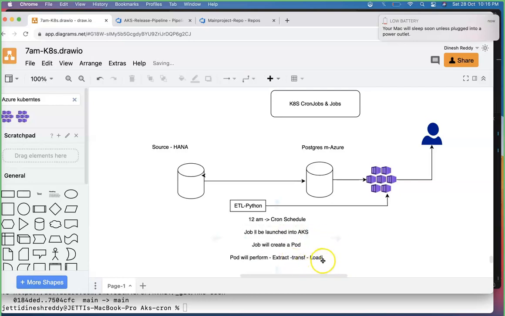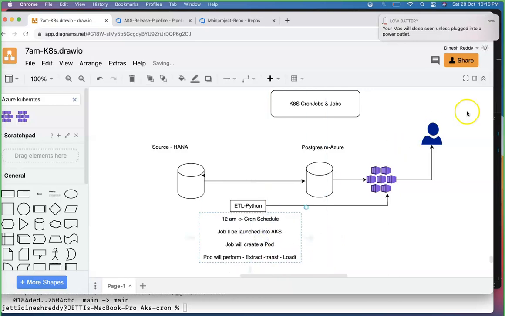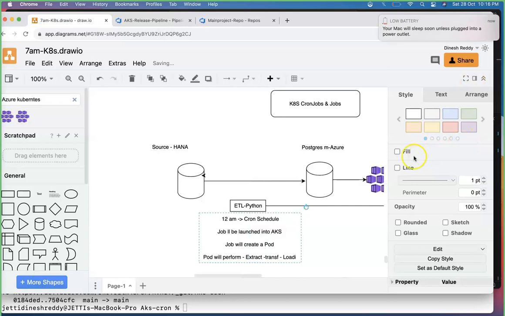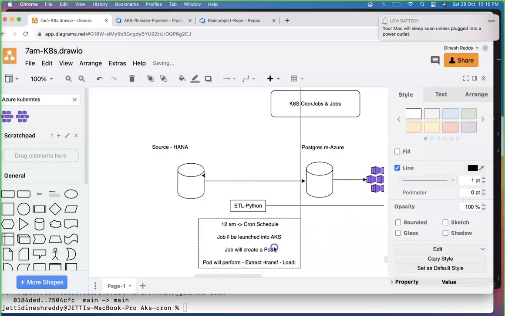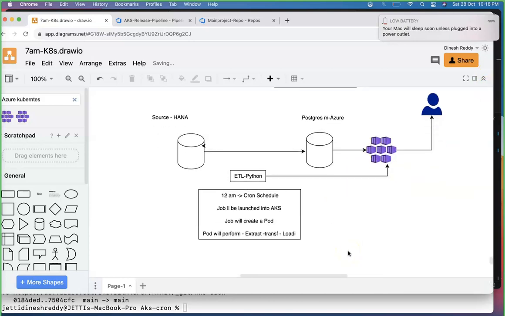The extract, transformation, loading is the Python script. Don't worry about that. That is not your job to understand. At the moment, what you should understand here is the sequence in which things go. This is one use case only, team. I'm just giving one use case. You can consider another use case also. I'll give one more use case. This is one use case. Another use case, for example,